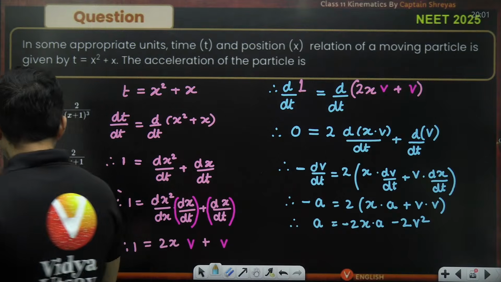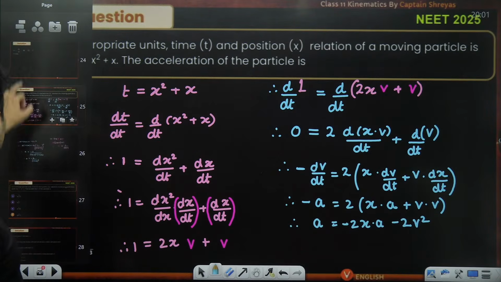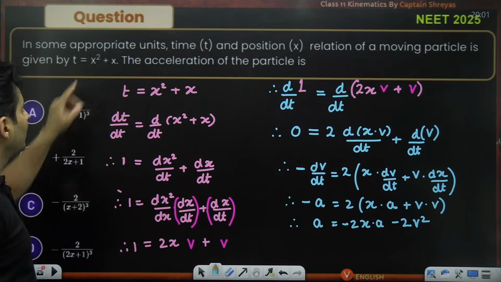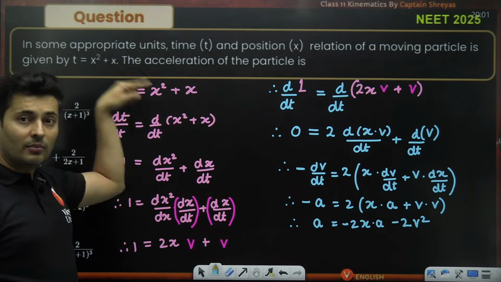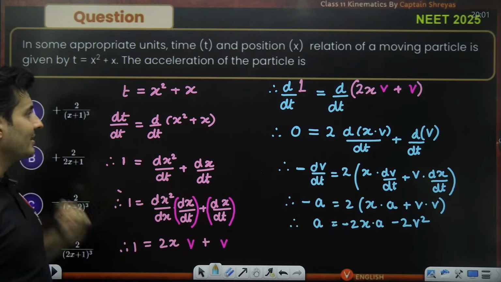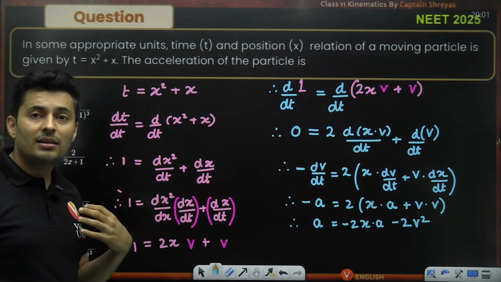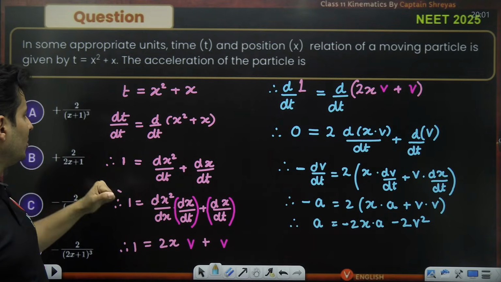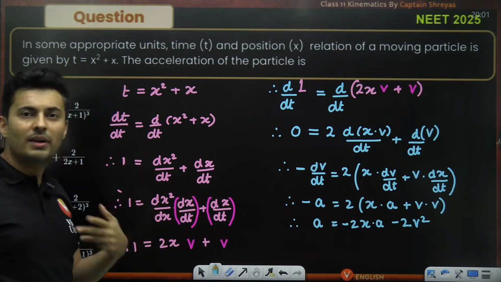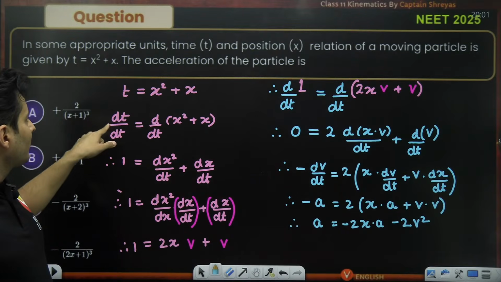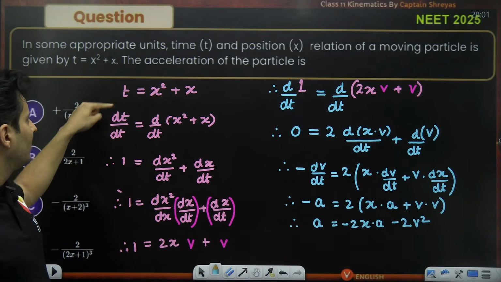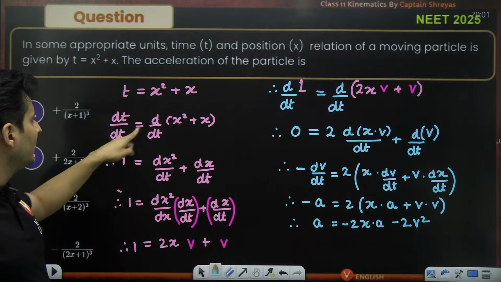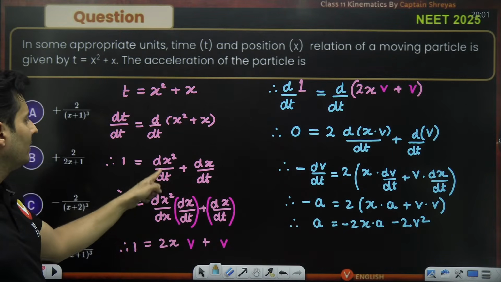Okay. So, in this particular question, as you can see, position was not given, time was given, and you had to find acceleration, which is a very unconventional way of solving the question. So we have to think very differently. Time was given. So I thought, why not take the derivative? The derivative of t with respect to t is 1. So I took this guy's derivative.